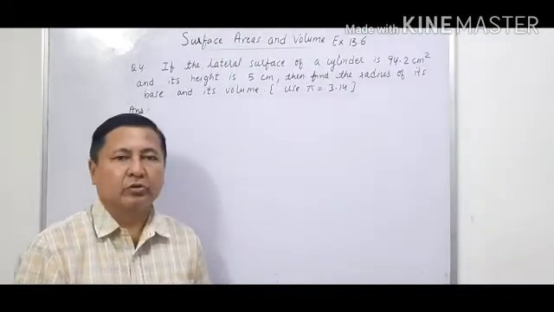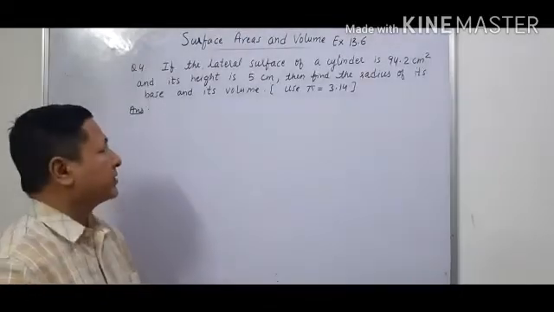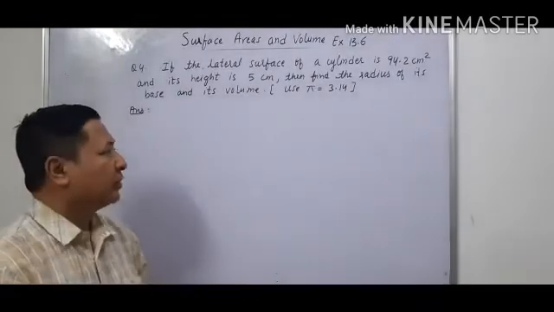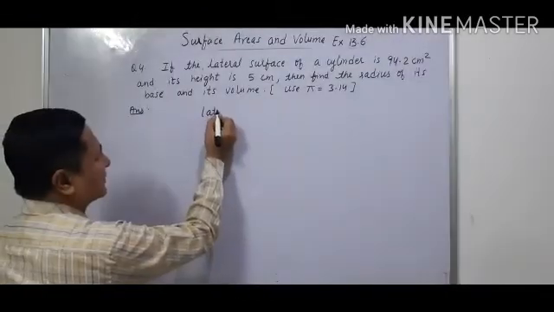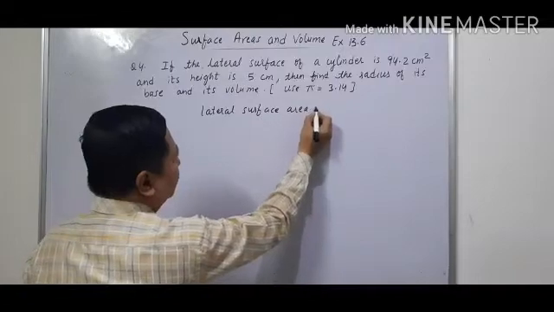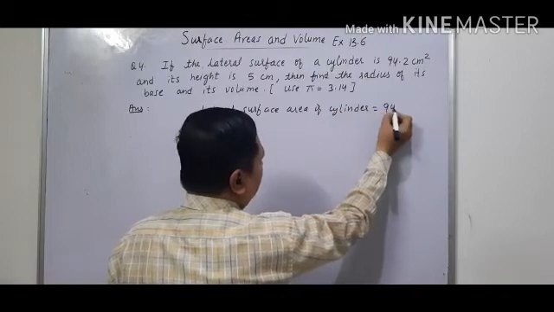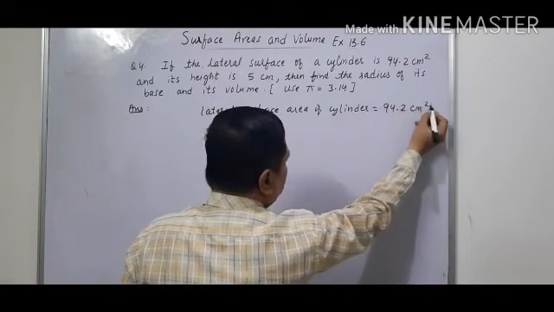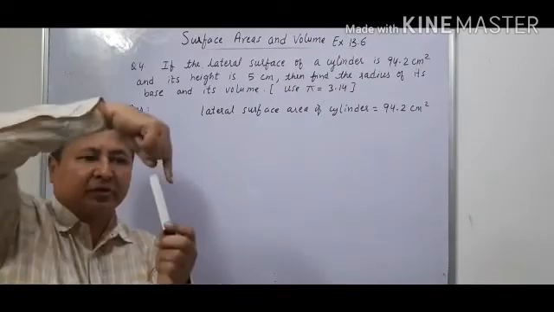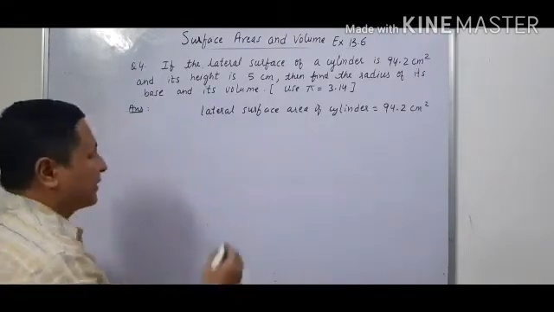Let's solve question number 4 of exercise 13.6. If the lateral surface of a cylinder is 94.2 cm square and its height is 5 cm, then find the radius of its base and its volume. Now in this question it is given that the lateral surface area of the cylinder is 94.2 centimeter square, and lateral surface area of a cylinder is the same as the curved surface area. This part of the cylinder is known as curved surface area or lateral surface area.